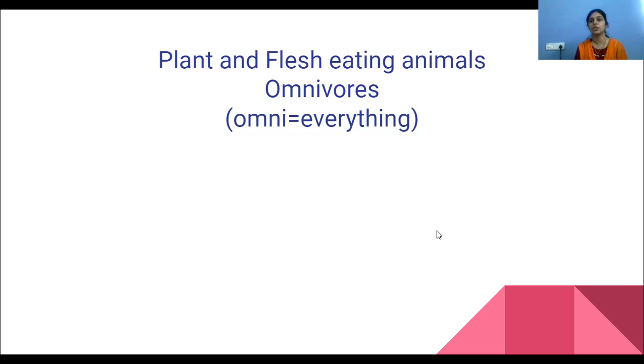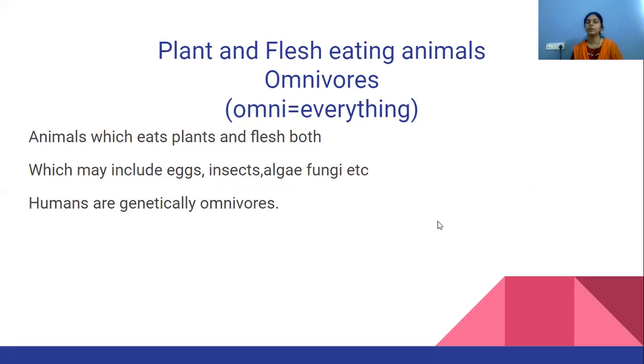Humans are genetically omnivores. It depends on us whether we are vegetarian or non-vegetarian. It is our choice. But actually our body is built to eat flesh and plant products also.